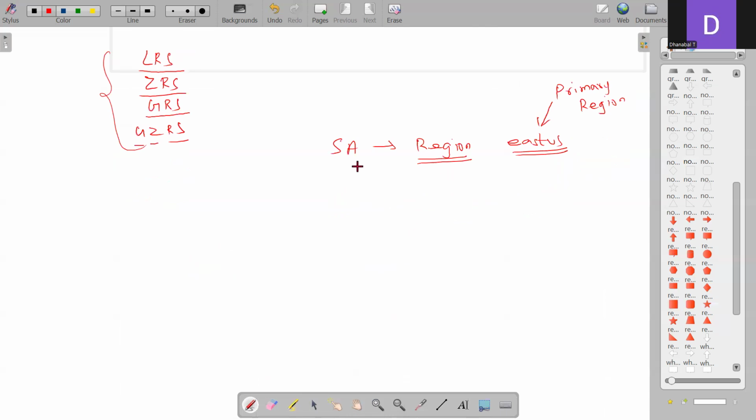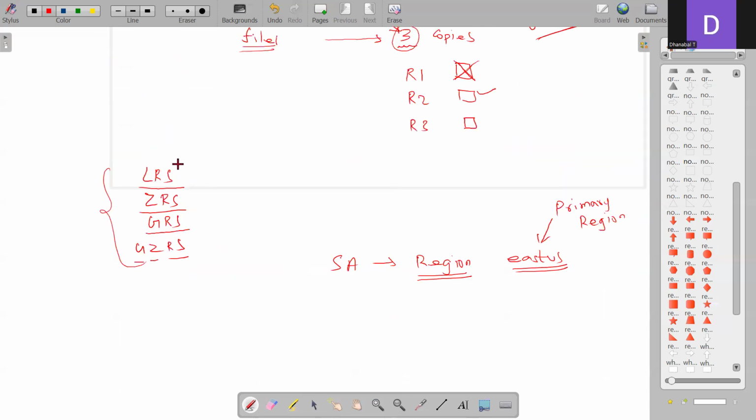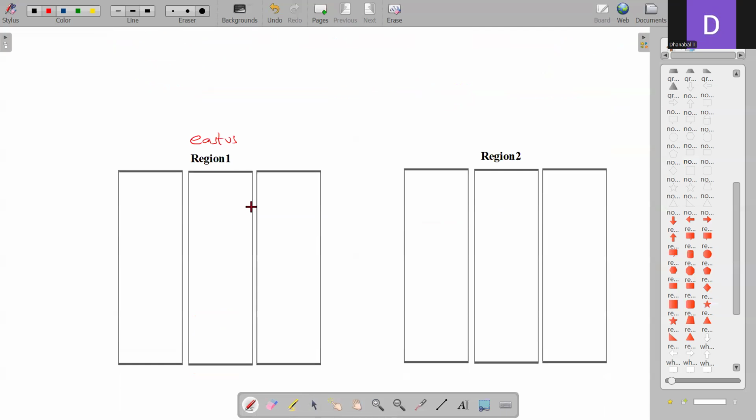When you are creating a storage account, you have a parameter where you select which region, and you also select one option from this parameter on how your 3 copies must be replicated and stored, where exactly they will be stored. There are 4 options. Let's discuss them. You all know about the global infrastructure of Azure. It starts from the region. We have multiple regions, and inside each region we have availability zones. Let's think this is the East US region, and then we have 3 availability zones in total: AZ1, AZ2, and AZ3.